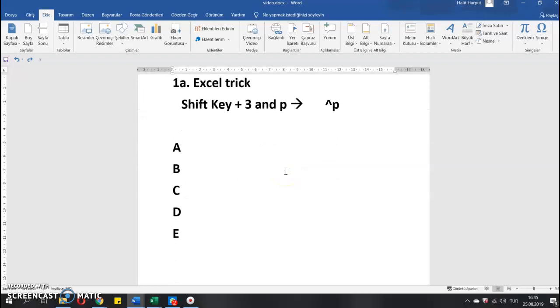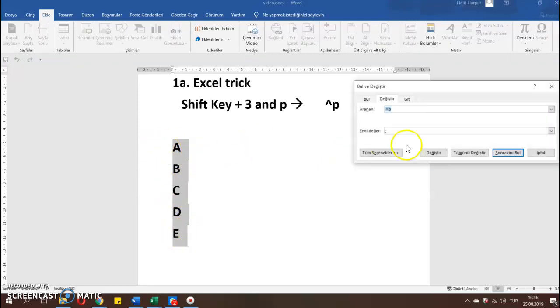You remember previously Piotr talked about an Excel formula and he showed how to convert a column of data into comma separated values. Actually, I will do the same thing but by using Word. It's very easy and I find it very practical. For example, I just choose this data and I say replace.